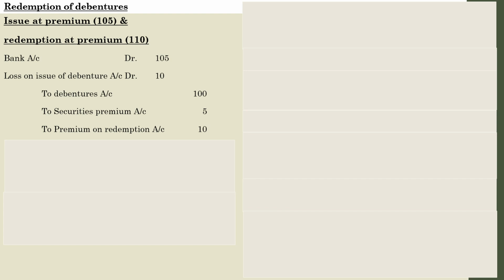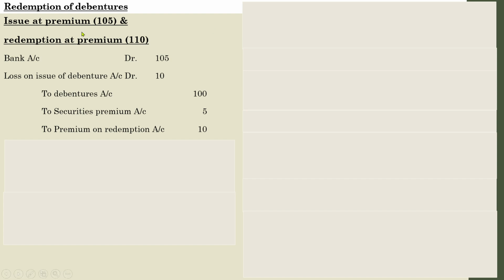If the company has to pay more, then the company has to suffer the loss on such issue. So remember, when the company is issuing at premium and redeeming at premium, it doesn't mean that the company will go into losses or profit, whatever may be. Go through the value of the debenture.